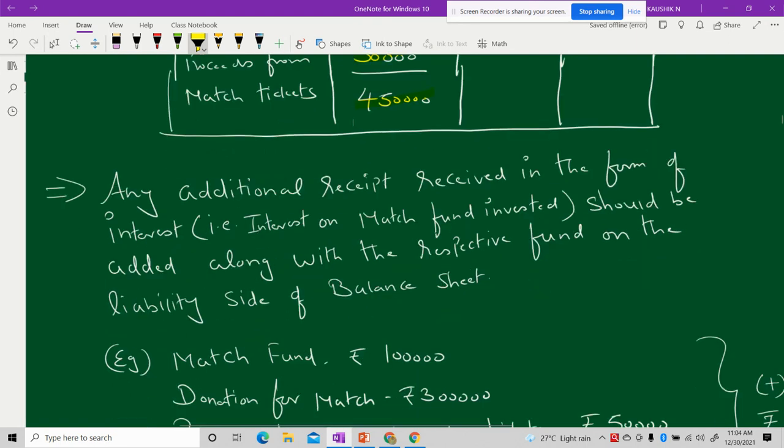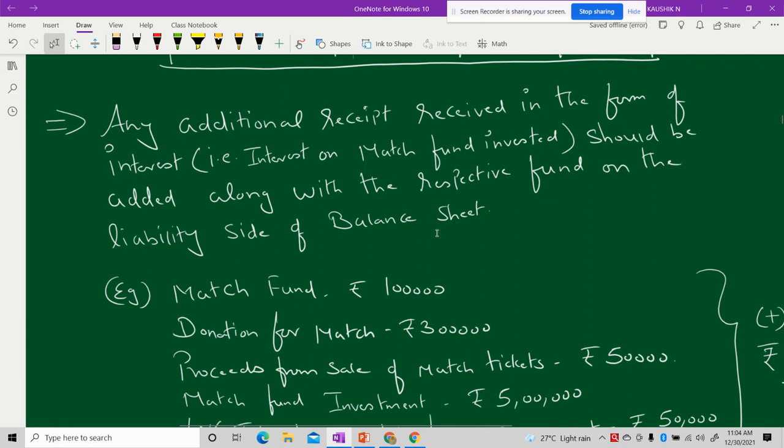Now moving on to the next important concept with respect to fund based accounting: suppose you have any other additional receipts in addition to the above mentioned receipts. First we saw the donation for a specific fund. Then we also discussed that if we have received any sale proceeds from the tickets, then that should be added.